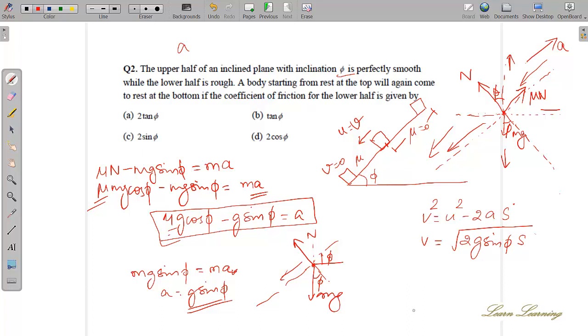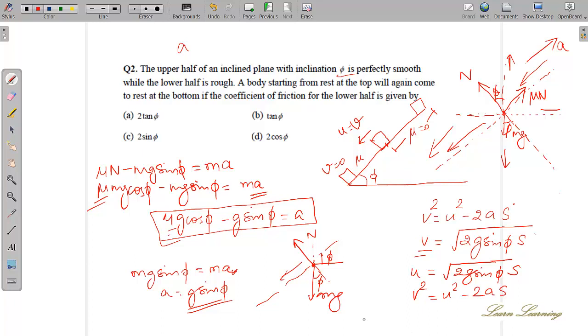u was 0. So this is your final velocity you have got here. Then the final velocity is the initial velocity of the previous one. So u becomes root 2 g sine phi into s. Now you can use this formula. Again, you can use v square is equal to u square minus 2as.